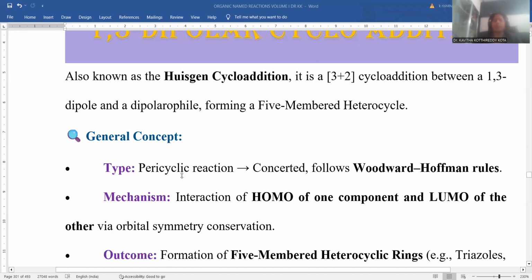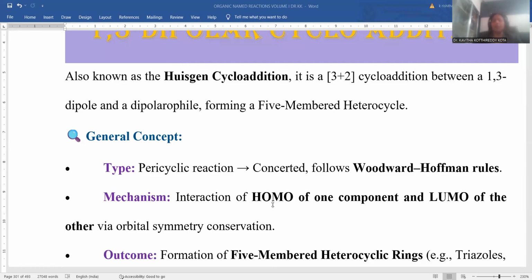As a general concept, it is part of the pericyclic reactions. Moreover, it is concerted in nature. Most pericyclic reaction pathways may not be isolable or observable as separate steps, rather they are concerted in nature. Woodward-Hoffmann rules are the guidelines for running this Huisgen cycloaddition process.